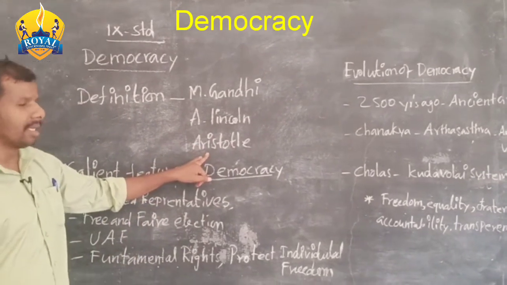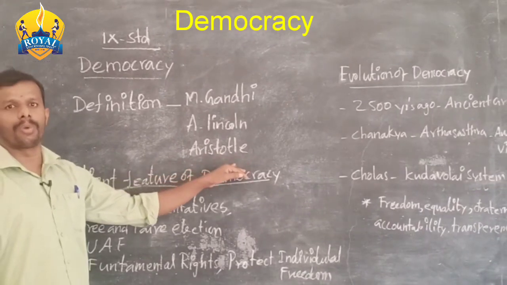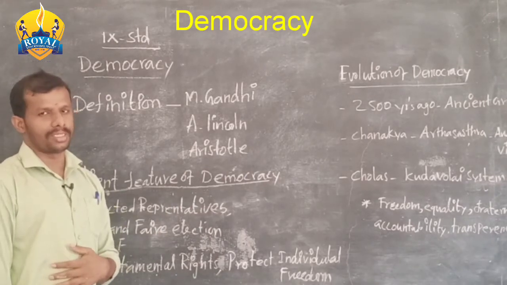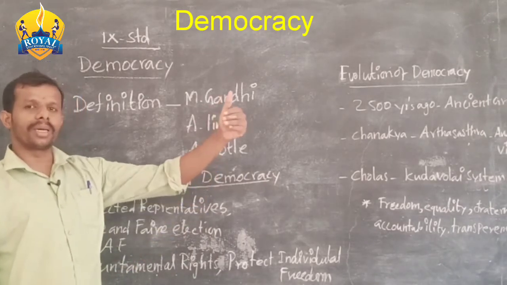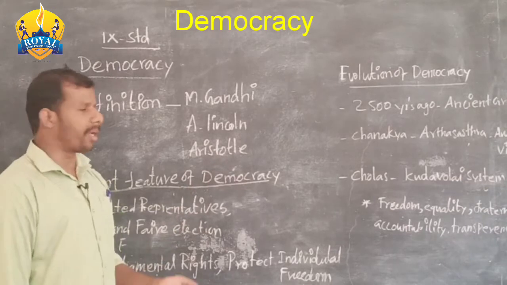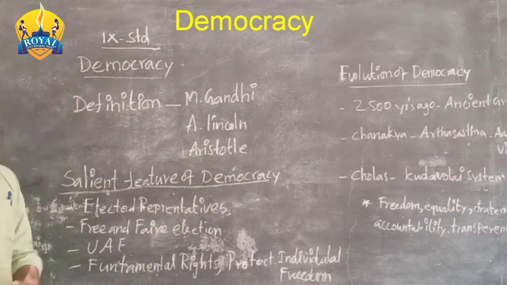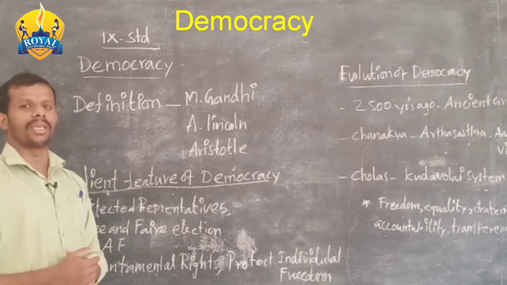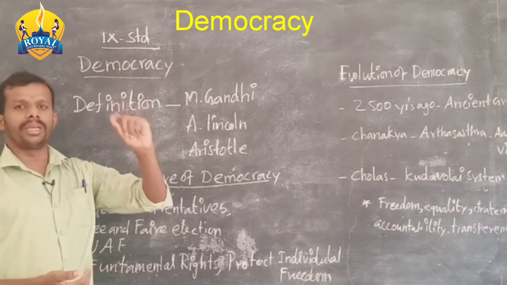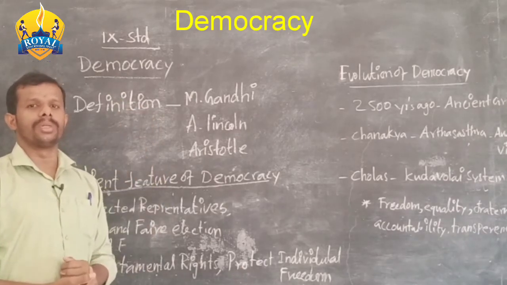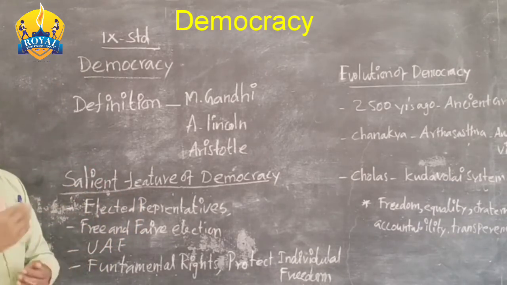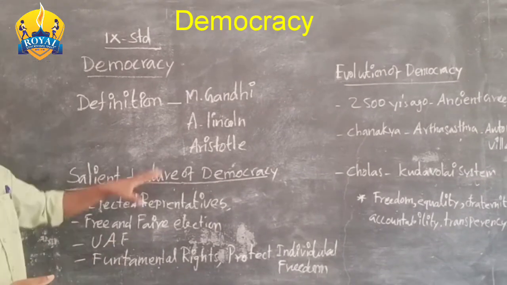The next person is Aristotle, considered the father of political science. Our subject, civics, also belongs under political science. He said democratic government is for all the people. Whatever definition we study, all definitions centre on the sovereignty of the people, the highest authority of the people. That is a very important fact of democracy. I hope you understand the definitions.